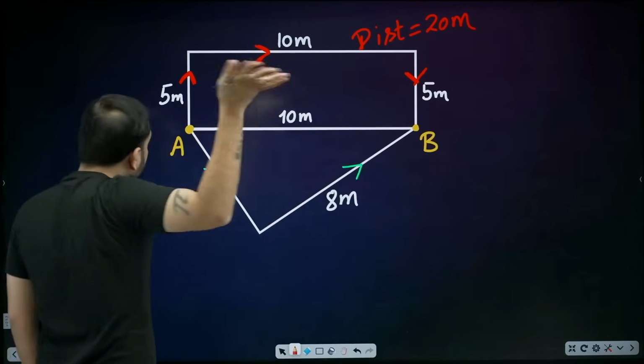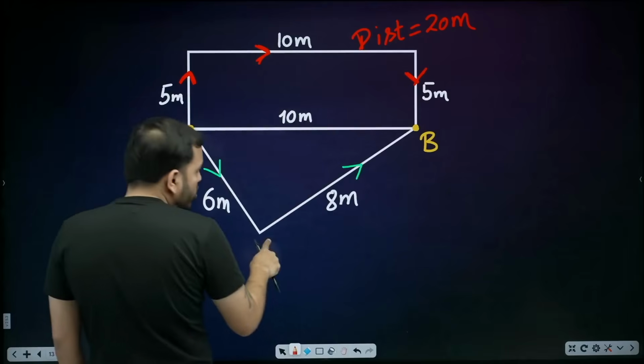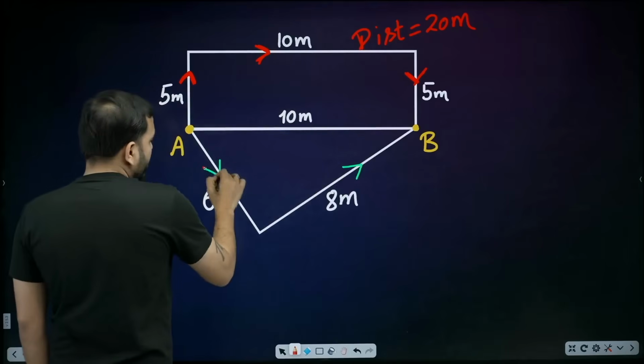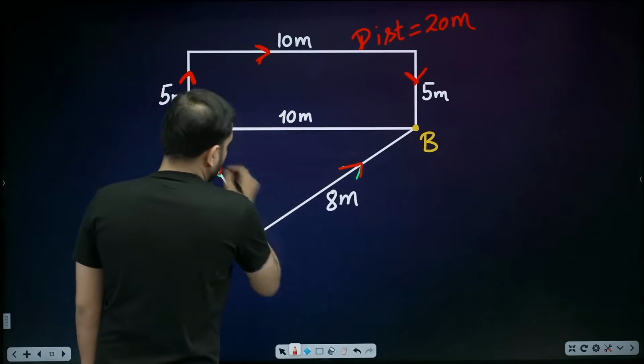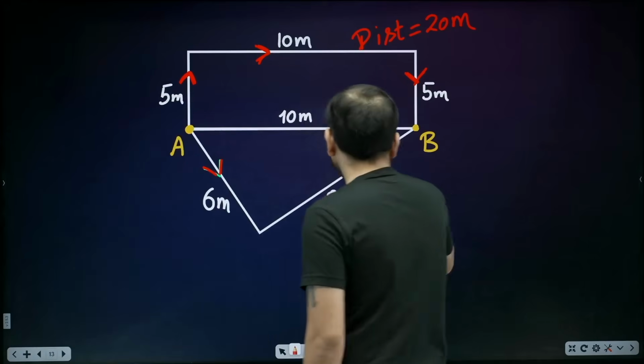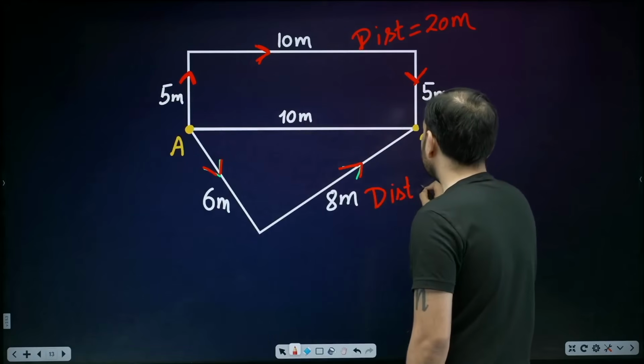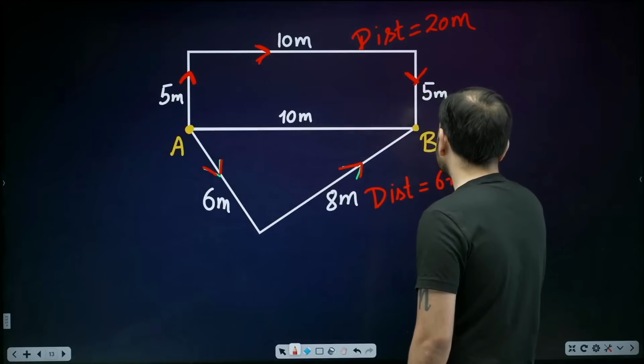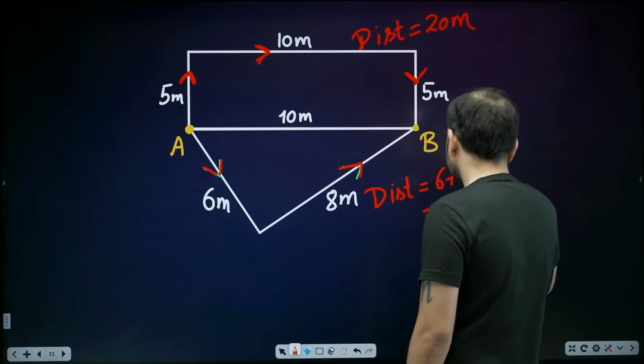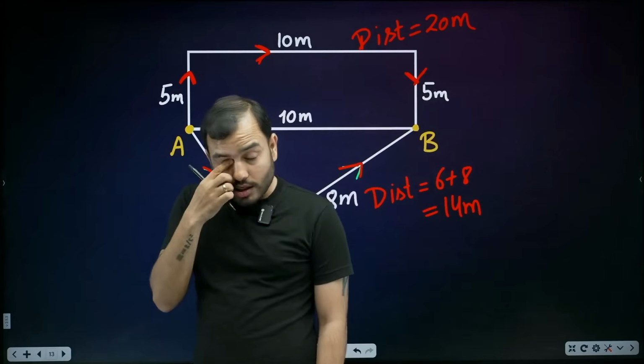I said no. We won't go from here to there. We'll go this way. So how much did we walk? 6 meter and 8 meter. And this path, beta, how much distance did we travel? 6 and 8, how much is it? 14 meter. Now if I ask you how much is the displacement?